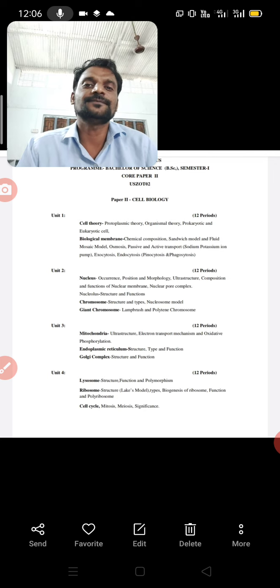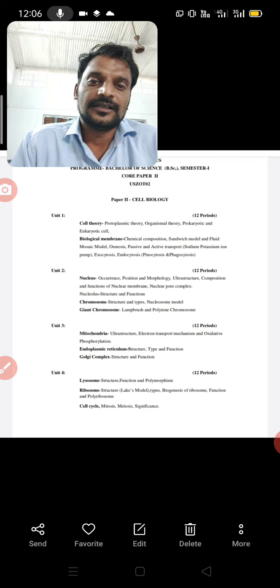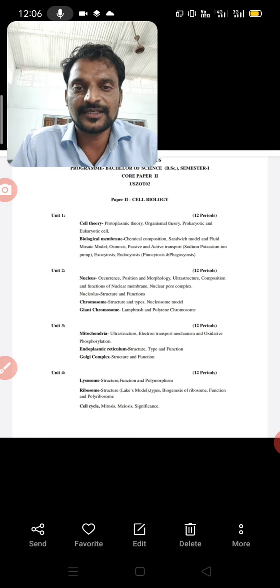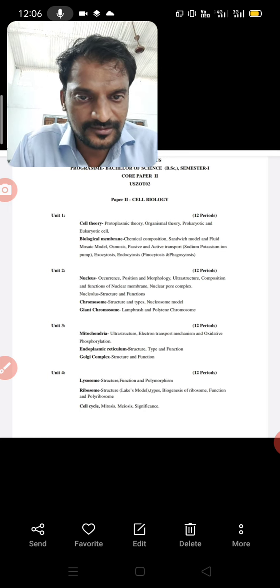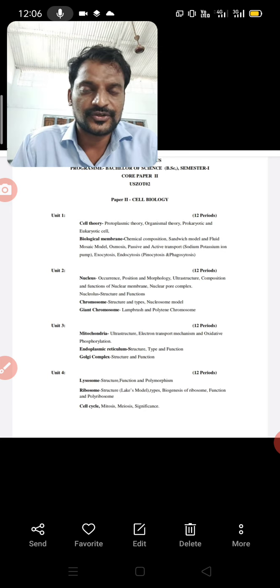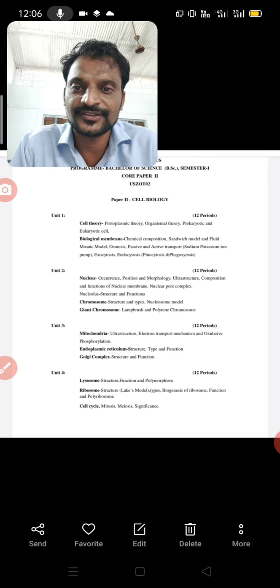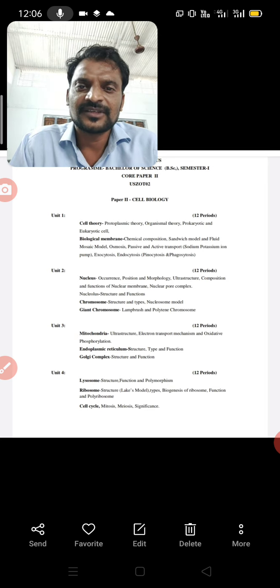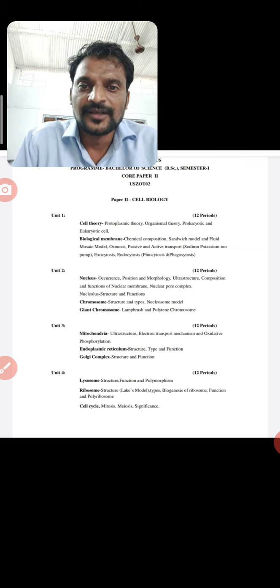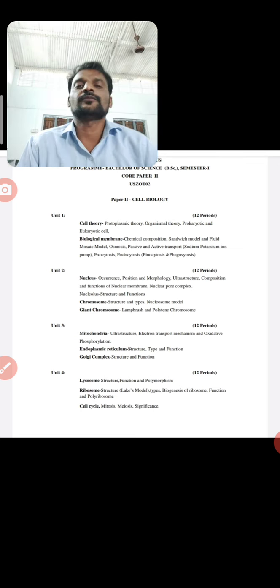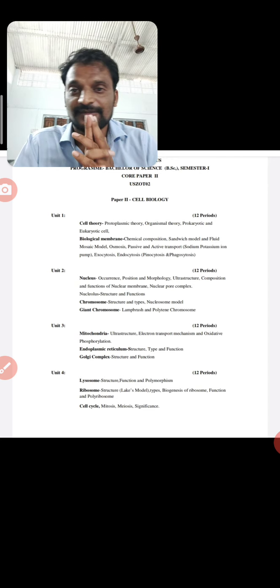And paper 2 is cell biology. So cell theory, and in that prokaryotic and eukaryotic cells. As we know, we belong to the eukaryotic cells, and primitive organisms like bacteria belong to the prokaryotic cells. Then biological membranes, like the chemical composition, sandwich model and fluid mosaic model of plasma membranes.